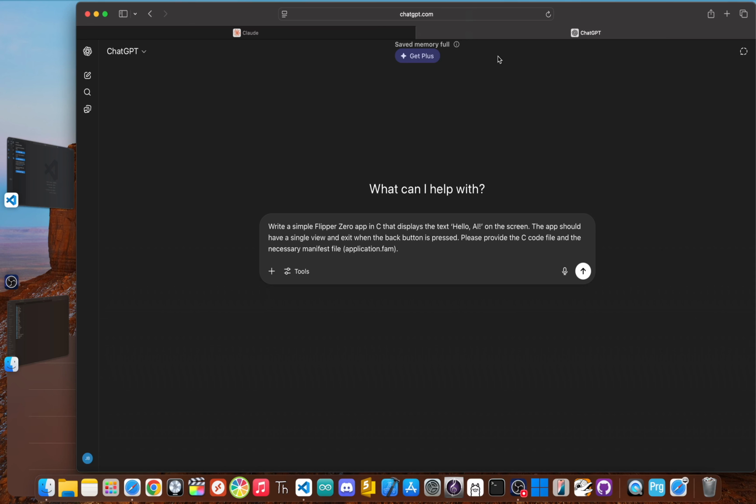First up, ChatGPT. I gave it a clear prompt. Write a simple FlipperZero app in C that displays the text "Hello AI" on the screen. This app should have a single view and exit when the back button is pressed. Please provide the C code file and the necessary manifest file, otherwise known as application.fam.